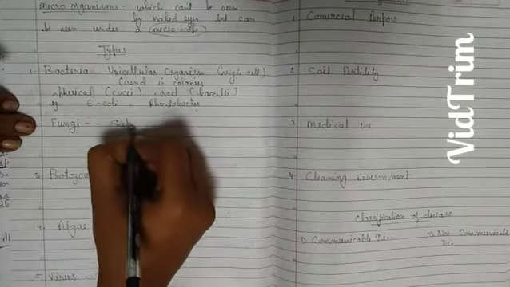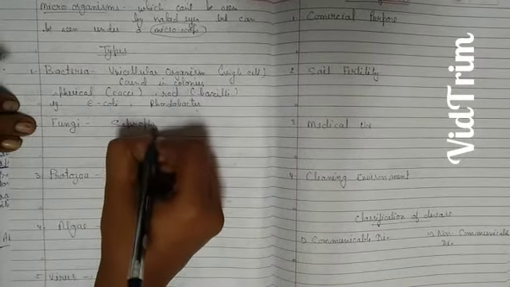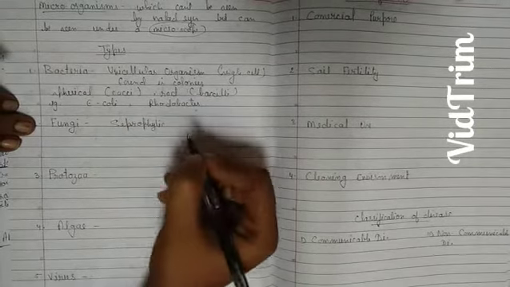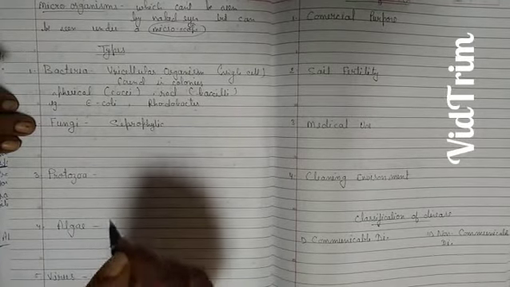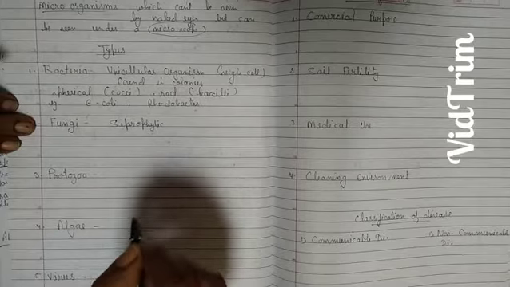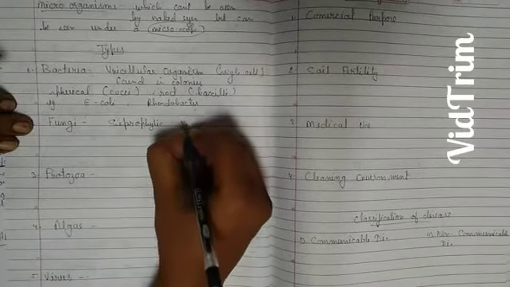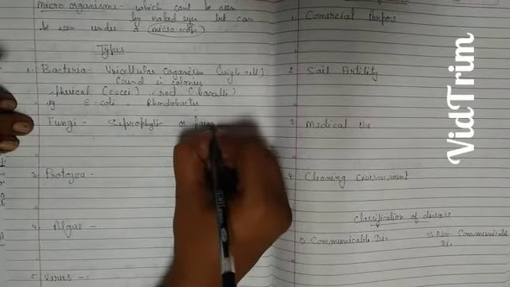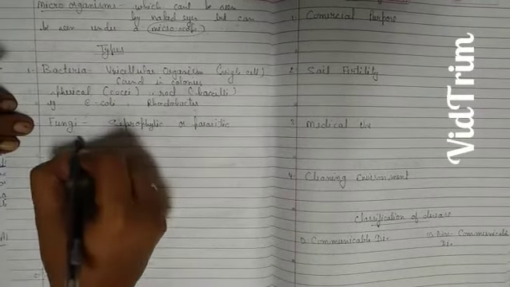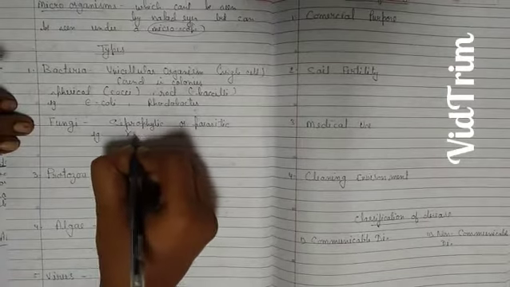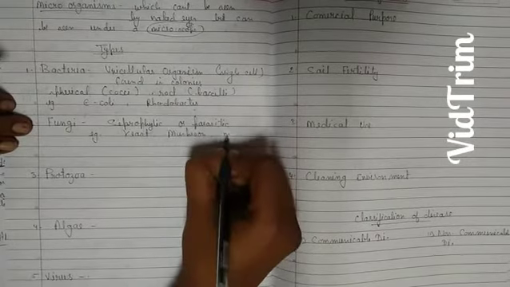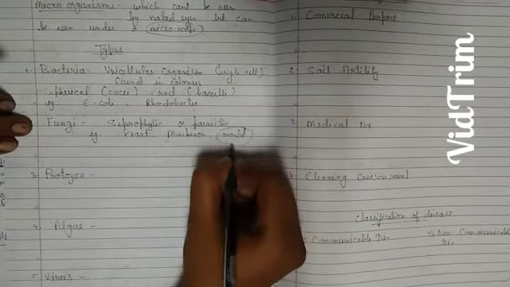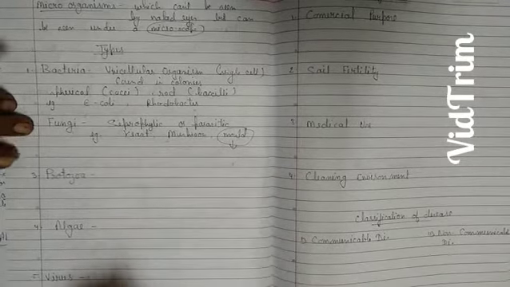It looks like a plant, but it has no chlorophyll, so we can say that fungi is saprophytic or parasitic also. Examples of fungi are yeast, mushroom and mold. Okay, generally mold can be seen on the bread, rotten bread.